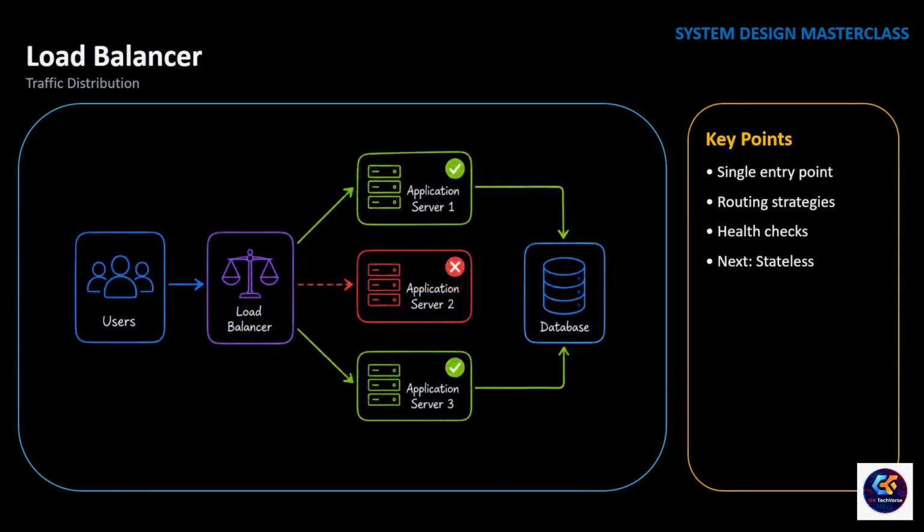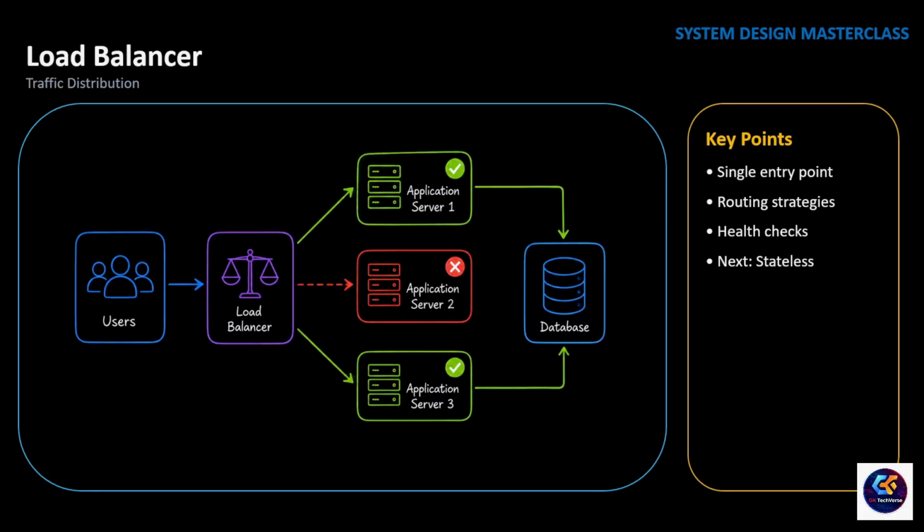Now let's consider another situation. What happens if server 2 suddenly crashes? Without a load balancer, users would continue sending requests to that server and receive errors. To prevent this, the load balancer continuously performs health checks. It periodically asks each server a simple question: are you healthy? As long as the server responds successfully, it continues receiving traffic.